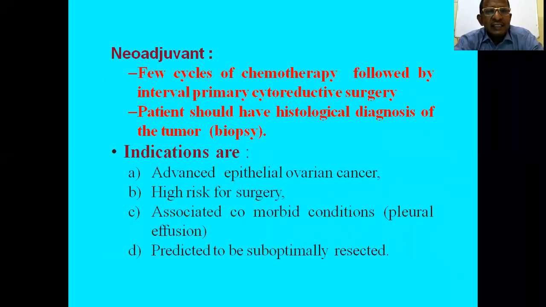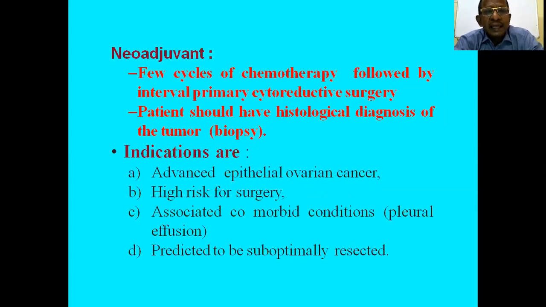Next is neoadjuvant chemotherapy. We have discussed adjuvant chemotherapy. Now this is neoadjuvant chemotherapy, because here chemotherapy is given first for a few cycles, then surgery, then again followed by chemotherapy.